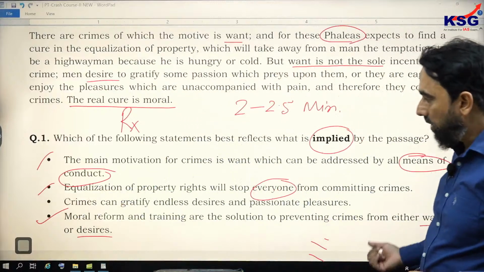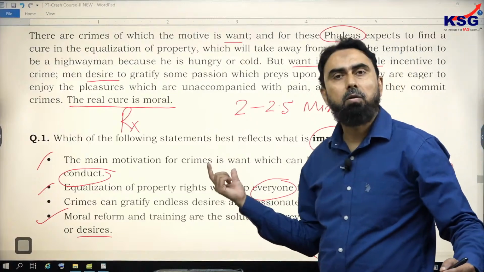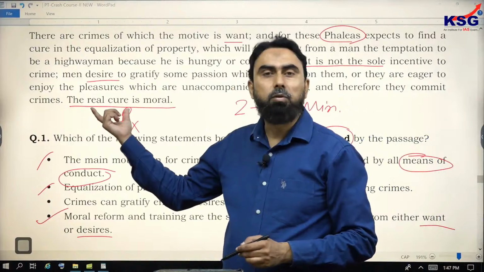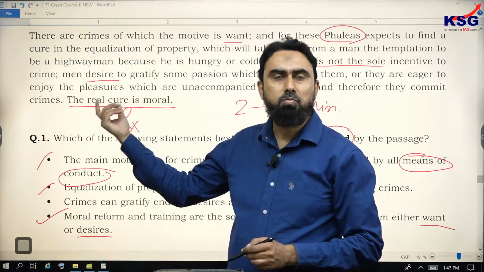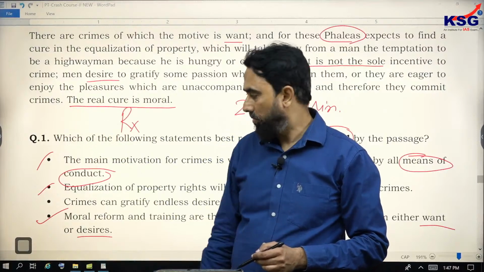Third option, crimes can gratify endless desires and passionate pleasures. But does it represent the author's main point? The main point cannot be an option which overlooks the recommendation of the author. So this solution oriented option should have been chosen.